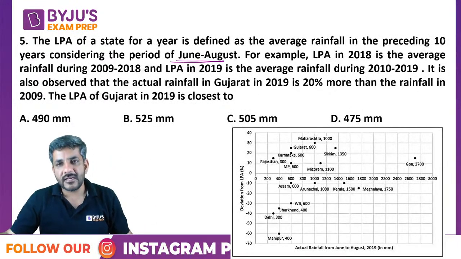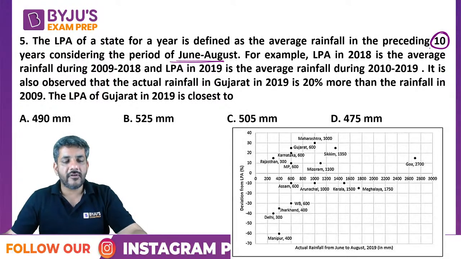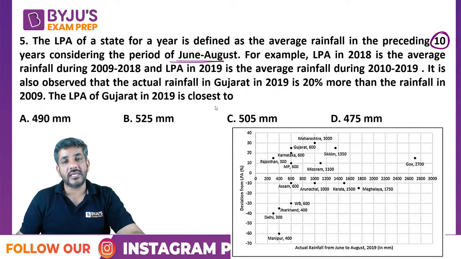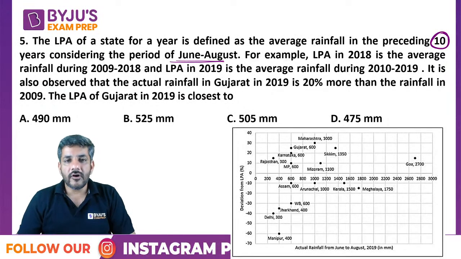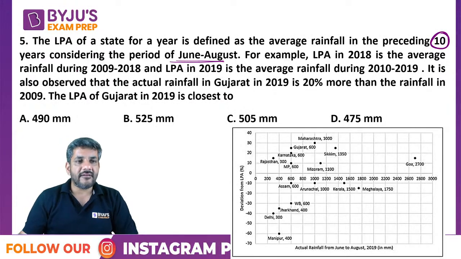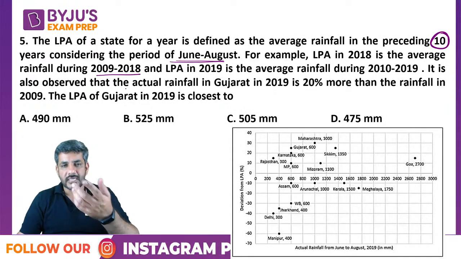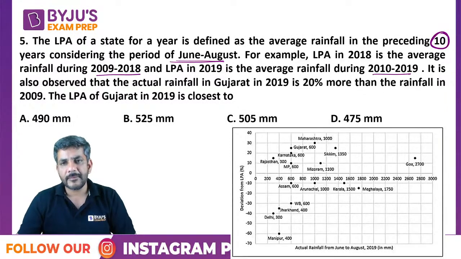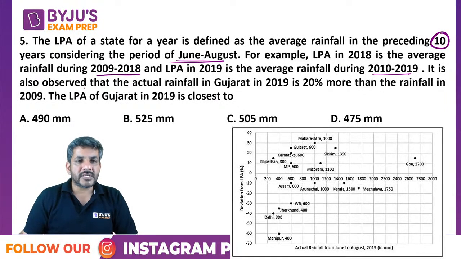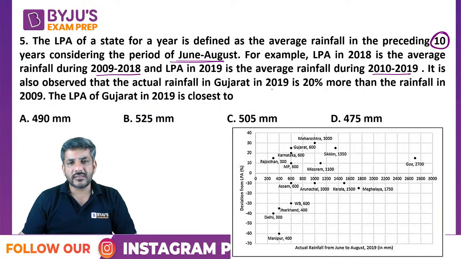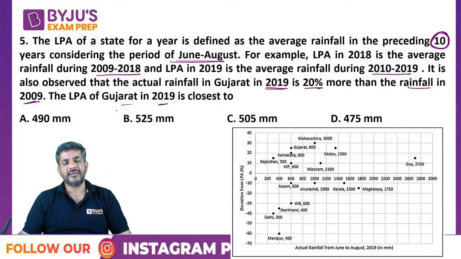This time he has given us that this is the average of last 10 years. This is what you have to keep in mind. Okay. अच्छा ये हमने ऑलरेडी पहले ही समझ लिया है, ठीक है, example की जरूरत ही नहीं है. It is also observed that actual rainfall in Gujarat in 2019 is 20% more than rainfall in Gujarat in 2009. LPA of Gujarat in 2019, ये हमें बताना.